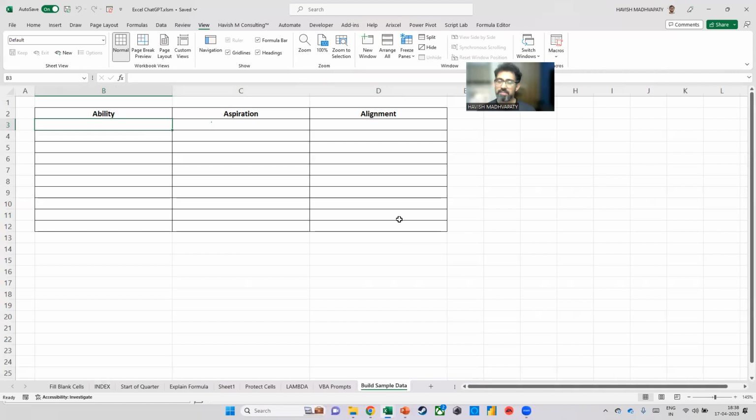Okay, let's do something a little different, a little easy. Now, imagine that you are working on a client project and you have to fill up some dummy data. So I say that there is ability, aspiration, and alignment, which are three potential metrics for talent performance management. And I ask you, can you fill in values of high, medium, and low? Seems very easy, right? But the problem is, how do you randomize?